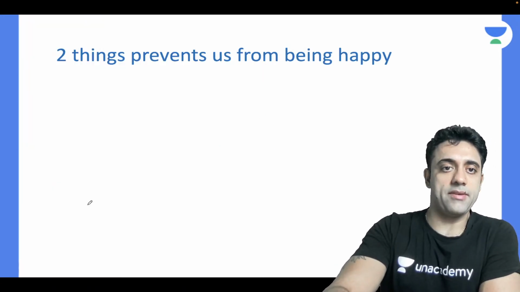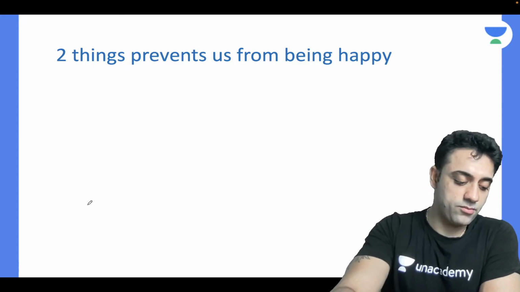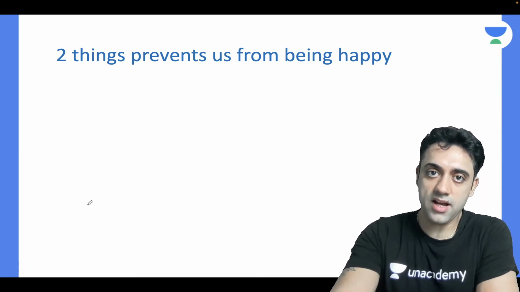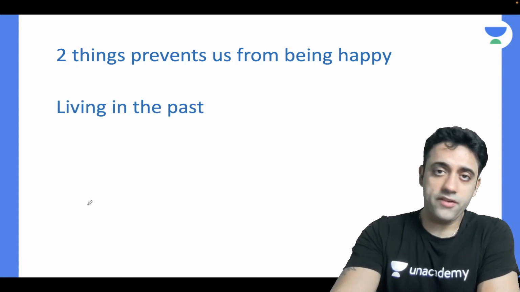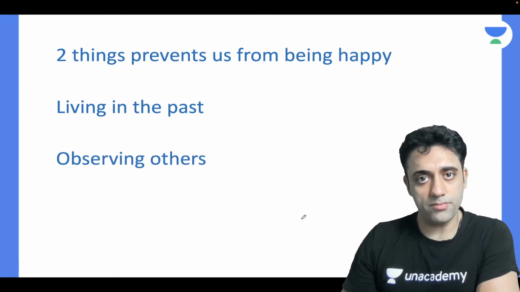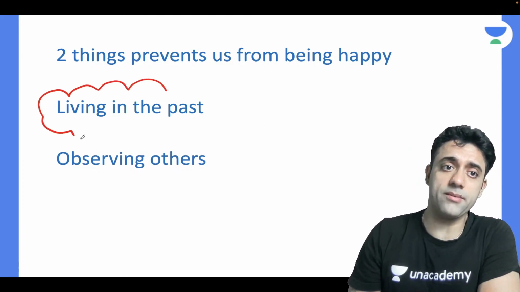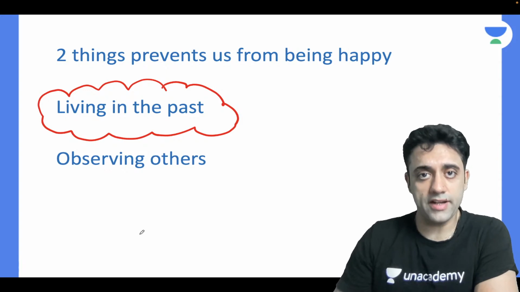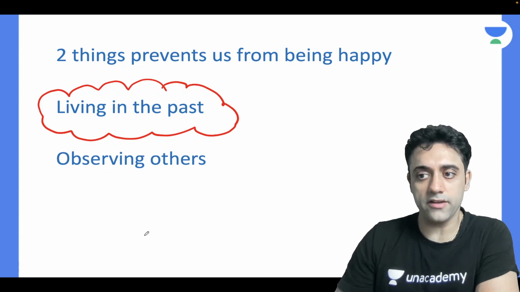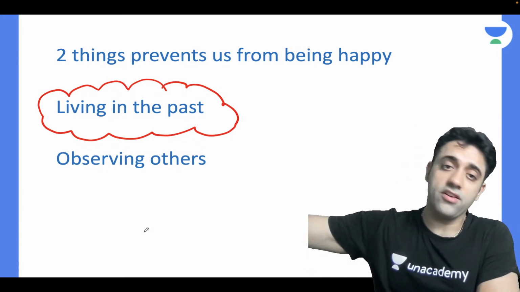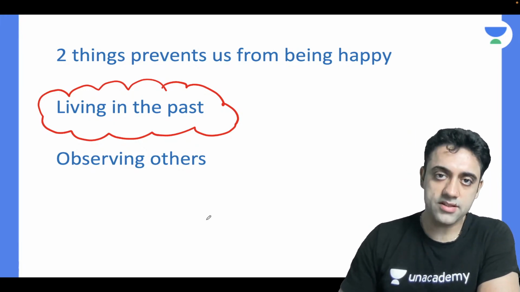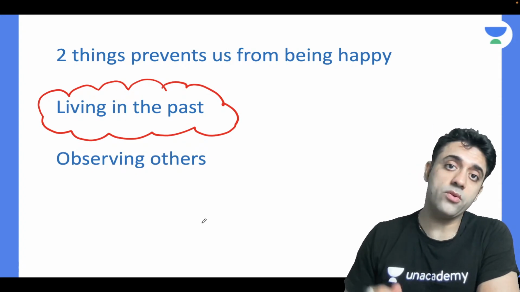Before starting any segment, we always have a motivating quote. Today's motivating quote is: two things prevent us from being happy. Number one, living in the past, and number two, observing others. We all have a lot of regrets, a lot of resentments, and a lot of things we wish we wouldn't have done. But forget about living in the past. Think about the future, think about the present, and try to do your best in whatever you can do now.